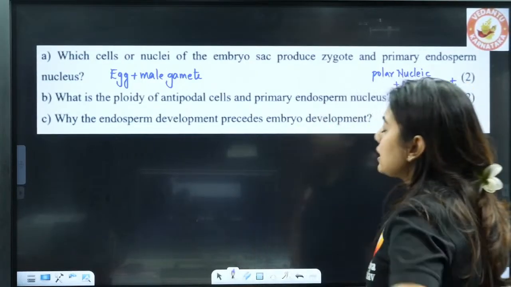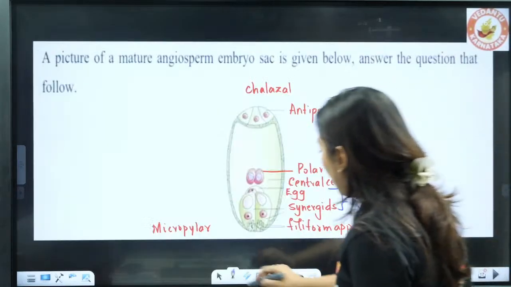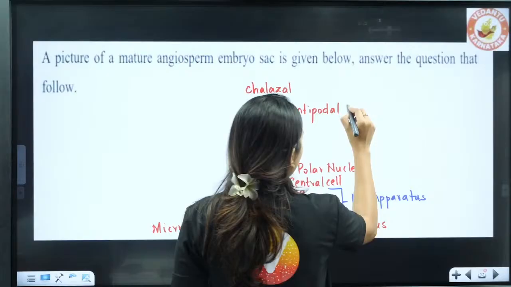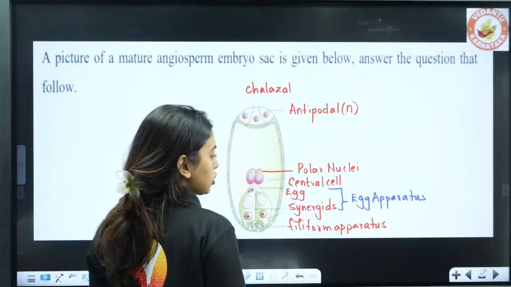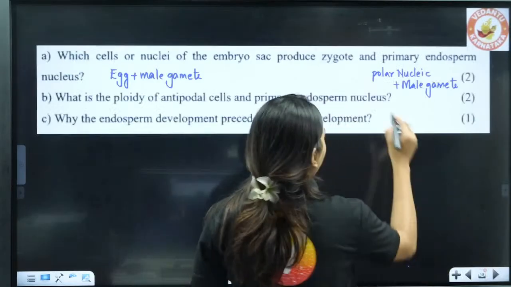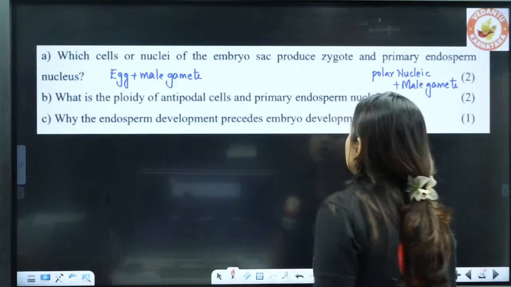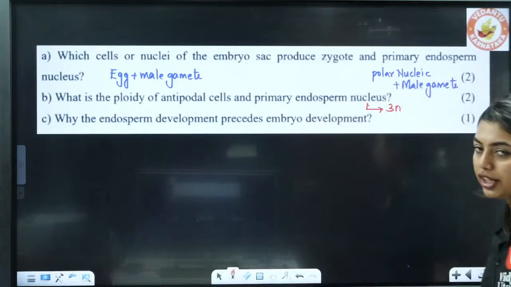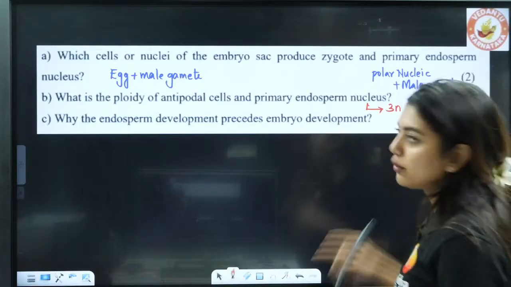Clear? Now, what is the ploidy of antipodal cells and primary endosperm nucleus? Ploidy here is going to be n, students. Everything is going to be n. Ploidy is going to be n. Then they ask the ploidy of the primary endosperm nucleus. The primary endosperm nucleus is triploid, 3n. Because you already know n plus 2n. One male gamete plus polar nuclei will give you 3n.